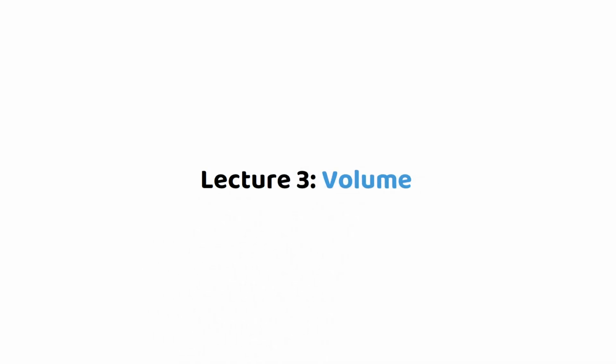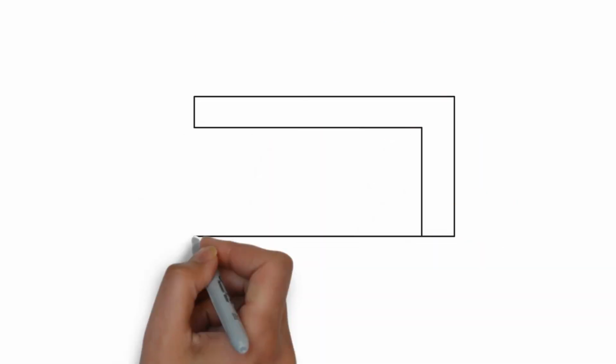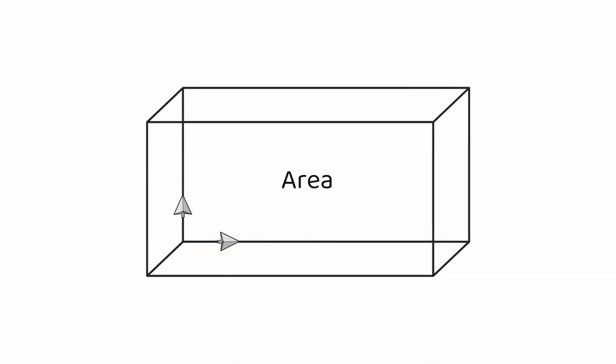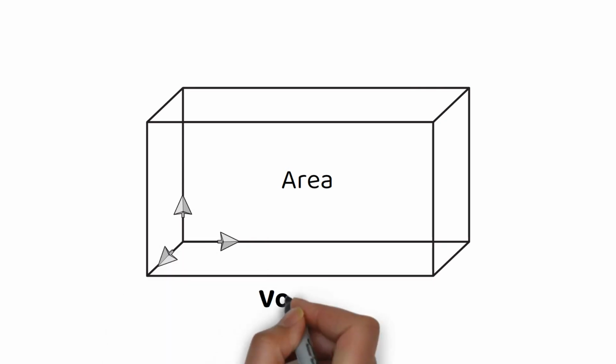Module 3, Volume. Volume is the analogy of area to three-dimensional figures. Area was the measure of how much two-dimensional space an object takes up. Volume is the three-dimensional measure. It's defined in a very similar way by using unit cubes instead of unit squares as the basic unit measure